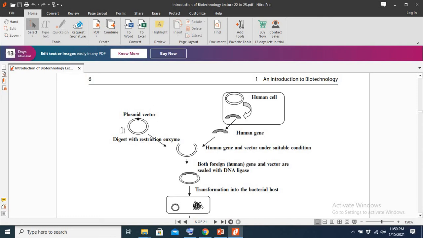When we mix this plasmid with one of the enzymes called endonucleases, these enzymes break the phosphodiester bond, and by breaking the phosphodiester bond, they break the backbone of the DNA.